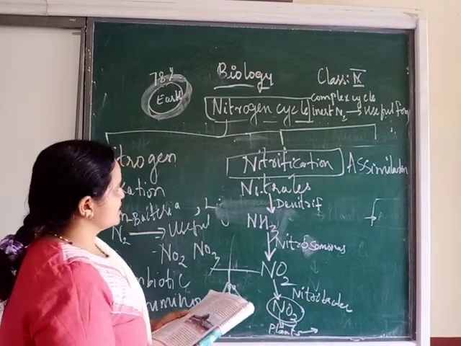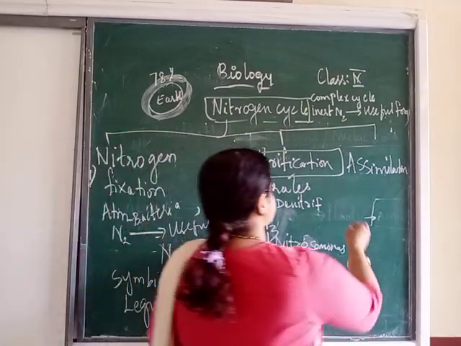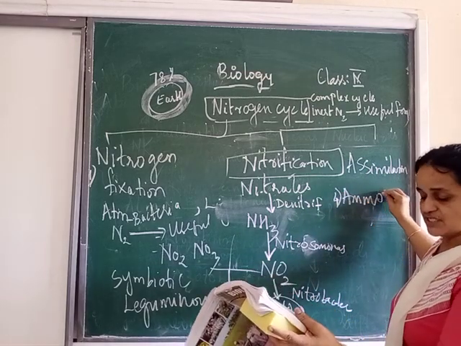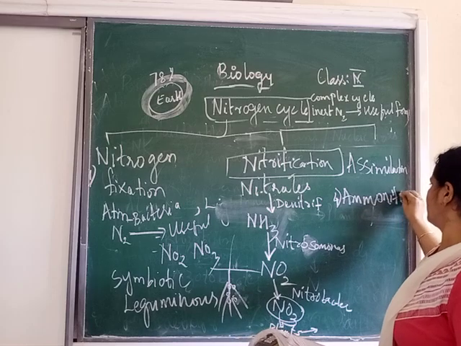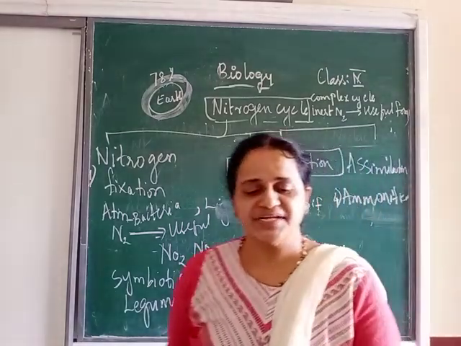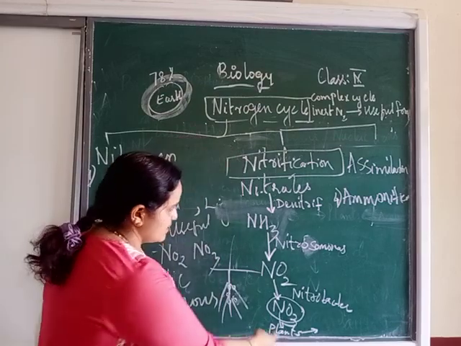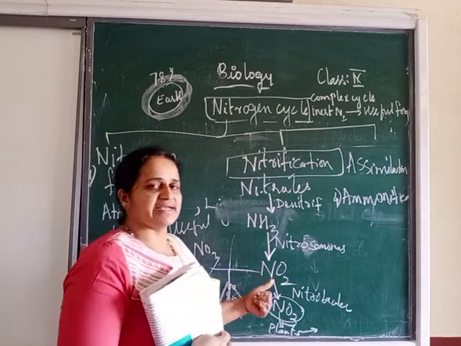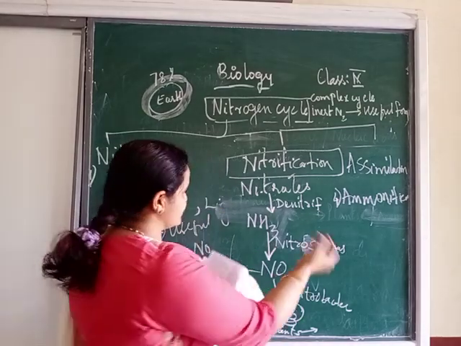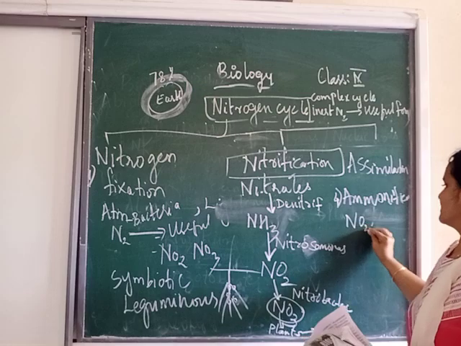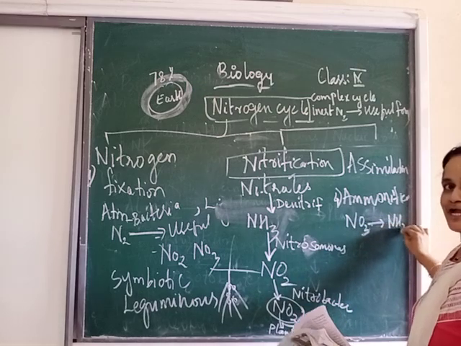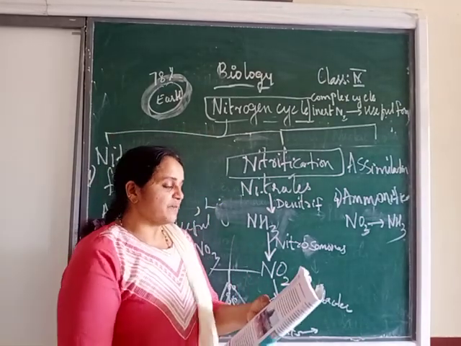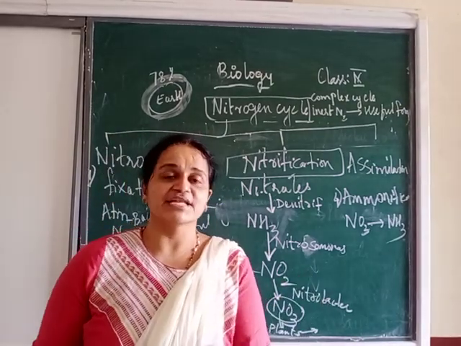The fourth stage is called ammonification. So just refer to your page number 174. Ammonification means the production of ammonia. Okay. Further, opposite, here we saw ammonia turned into nitrite. Now again, further this nitrate is getting converted back to ammonia. So that is ammonification, right? This ammonification occurs when plants and animals die.